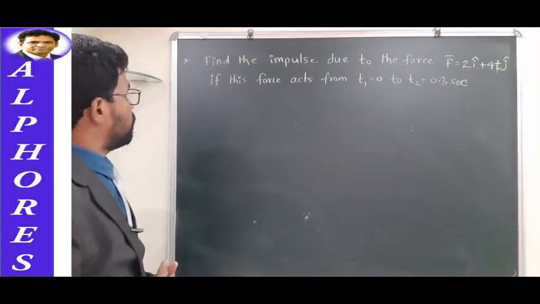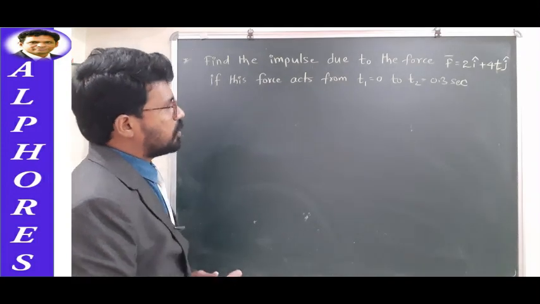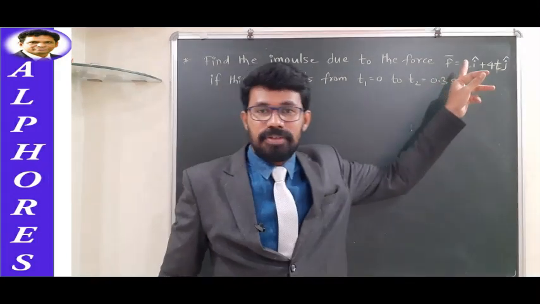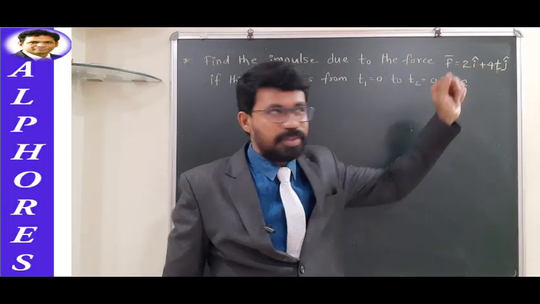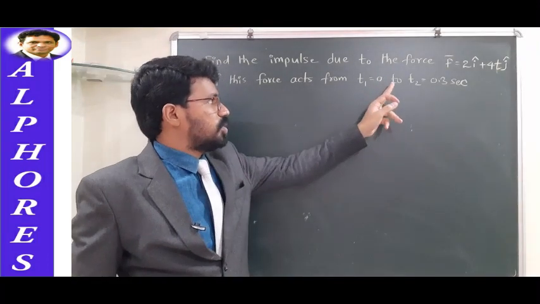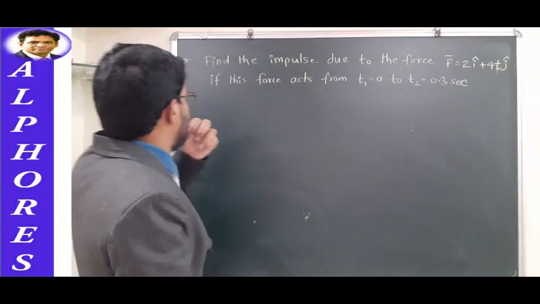Okay, let us try this problem. Find the impulse due to the force F bar equal to 2 i cap plus 4t j cap. So here force is not a constant. It's a variable force, a time dependent force, right? This force acts from t1 equal to 0 seconds to t2 equal to 0.3 seconds. Okay, so let us try to find out the impulse.